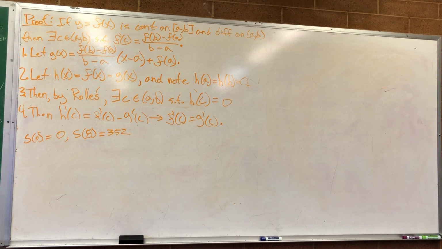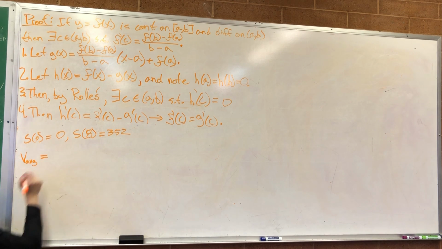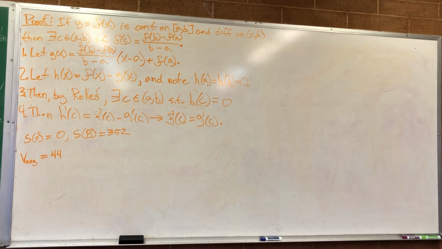So if a car accelerating from 0 takes 8 seconds to go 352 feet, what is its average velocity for the 8-second interval? Our average change is just 352 divided by 8, which is 44. Good, you knew how to calculate it. So the mean value theorem says that at some point, the car was going 44 feet per second.